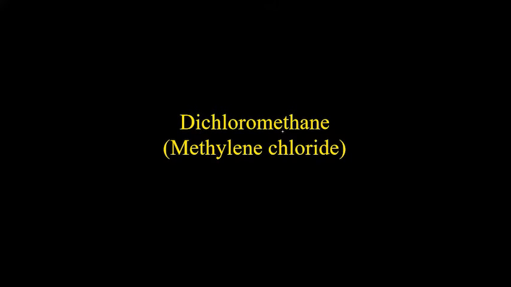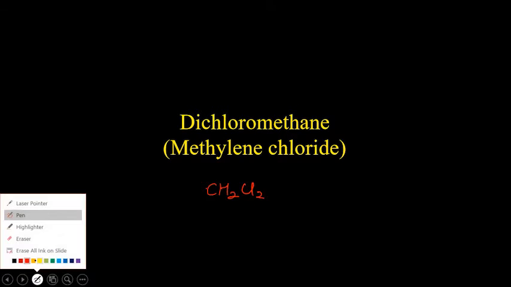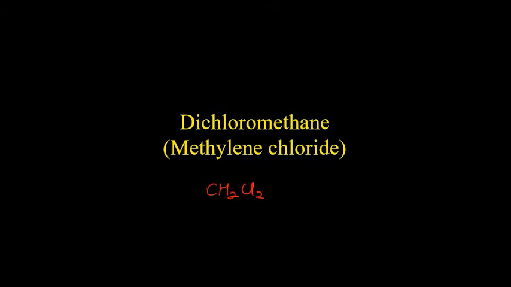The first one is dichloromethane. Dichloromethane means CH2Cl2. There are two chlorines in methane, so it is dichloromethane, also named by the common name methylene chloride. So you need to remember whether we call it dichloromethane or methylene chloride. Students get confused because of the ene group, thinking there can be a double bond. But if it is just one carbon, how can there be a double bond? Methyl means just one carbon.